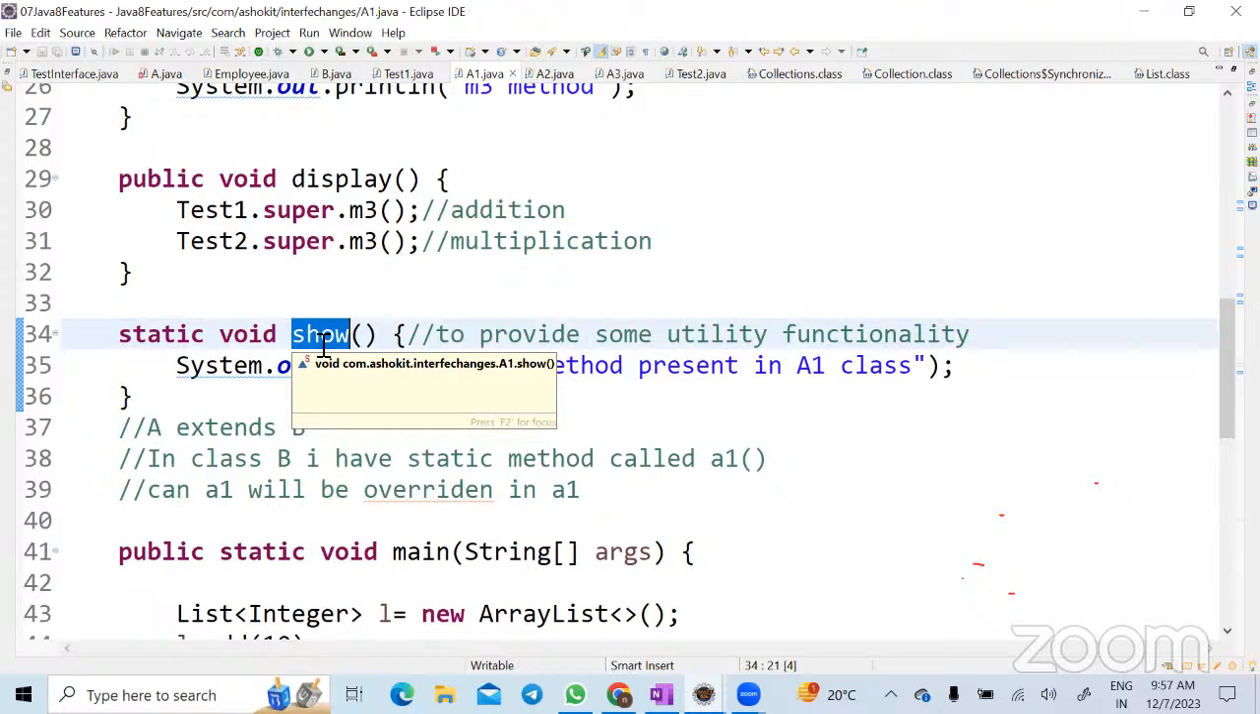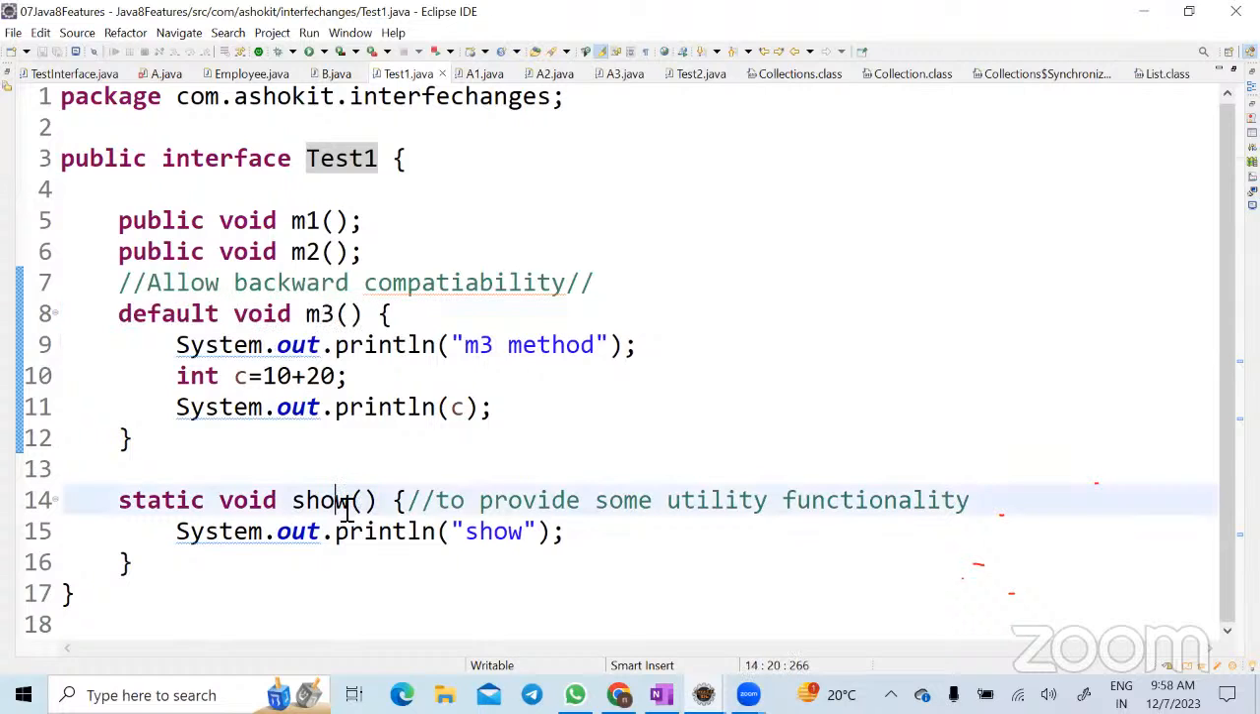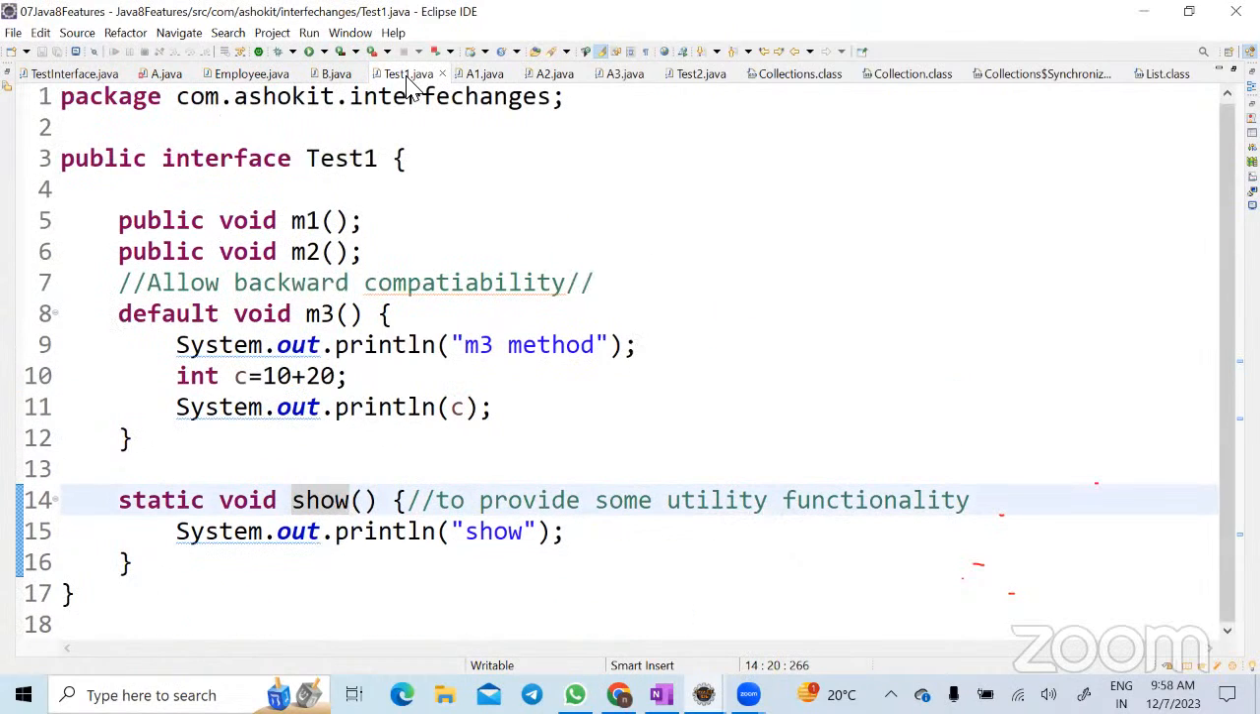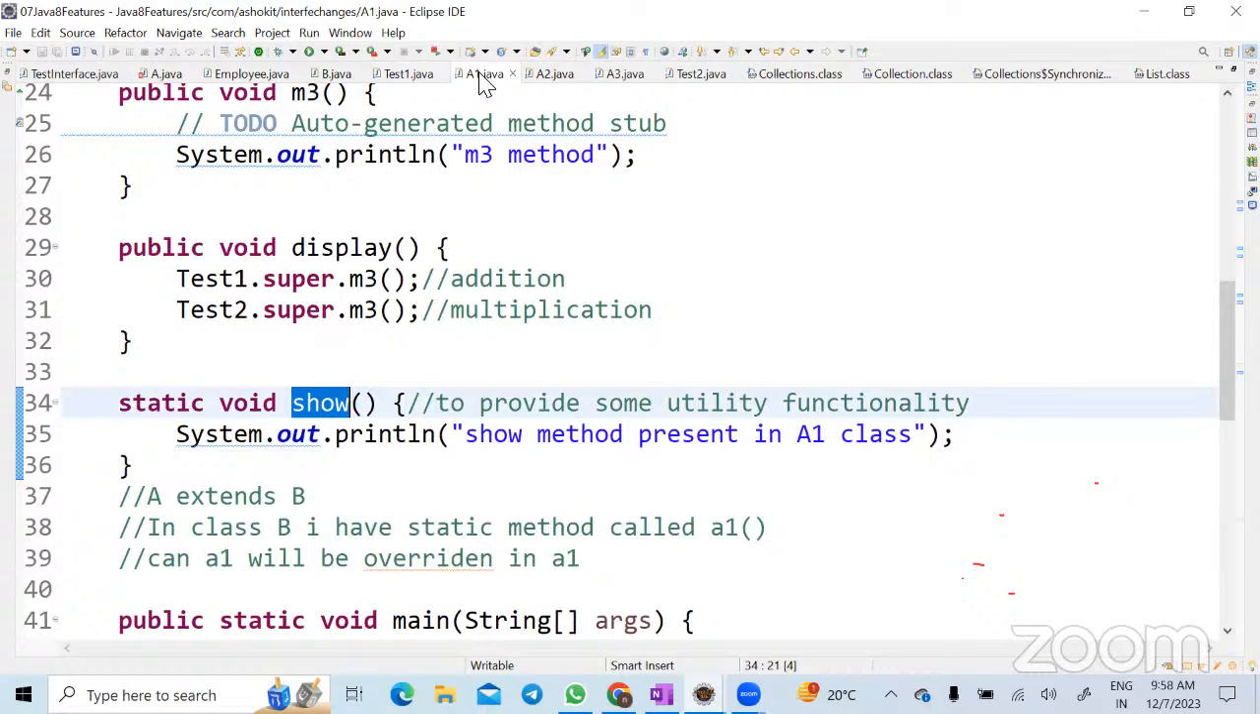That means a static variable or static method belongs to the class. These occupy memory during the class loading time. That's the reason if you write the same static method in an interface and in a class, it is not termed overriding, because overriding is possible for instance methods only. This belongs to the A1 class and this belongs to the Test1 interface, correct? You have a clear-cut segregation because it's static. That is the reason we call it redefining, not overriding. Hope you get it now.